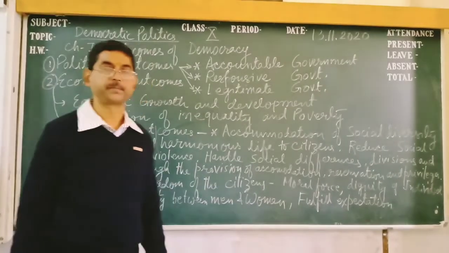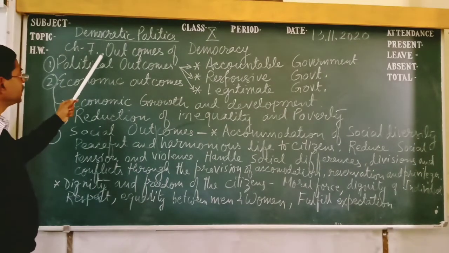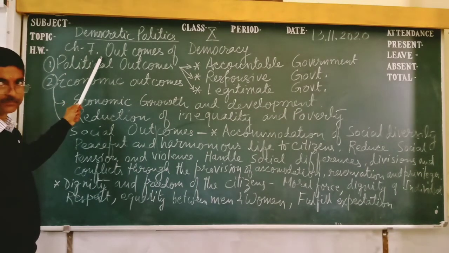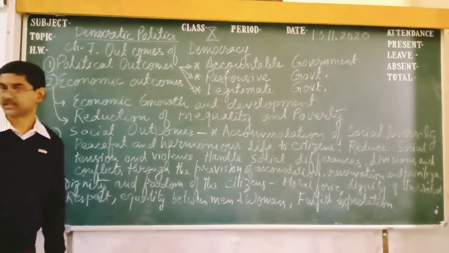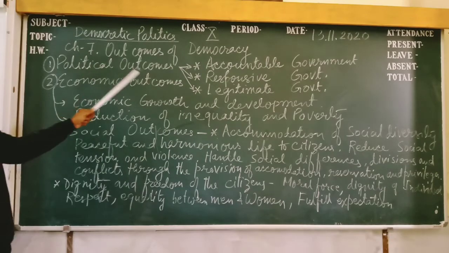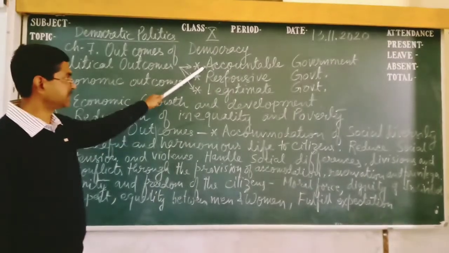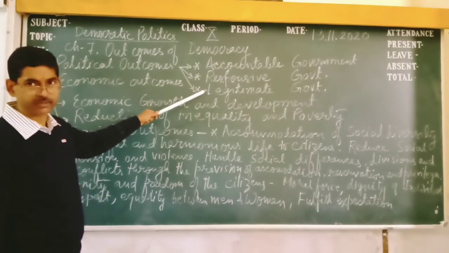Today's topic is democratic politics, outcomes of democracy. Here we will see the three outcomes. First point is the political outcome. There are three political outcomes: accountable government, responsive government, and legitimate government.